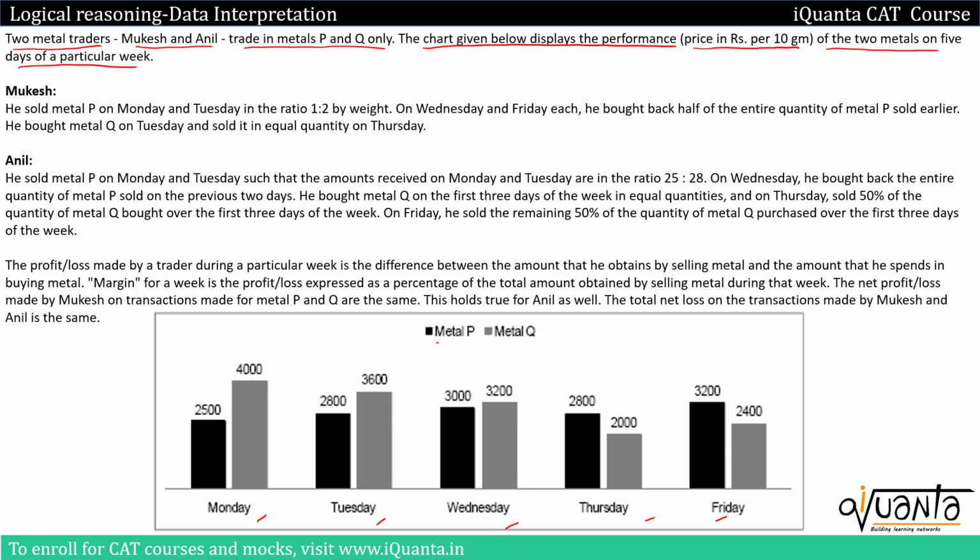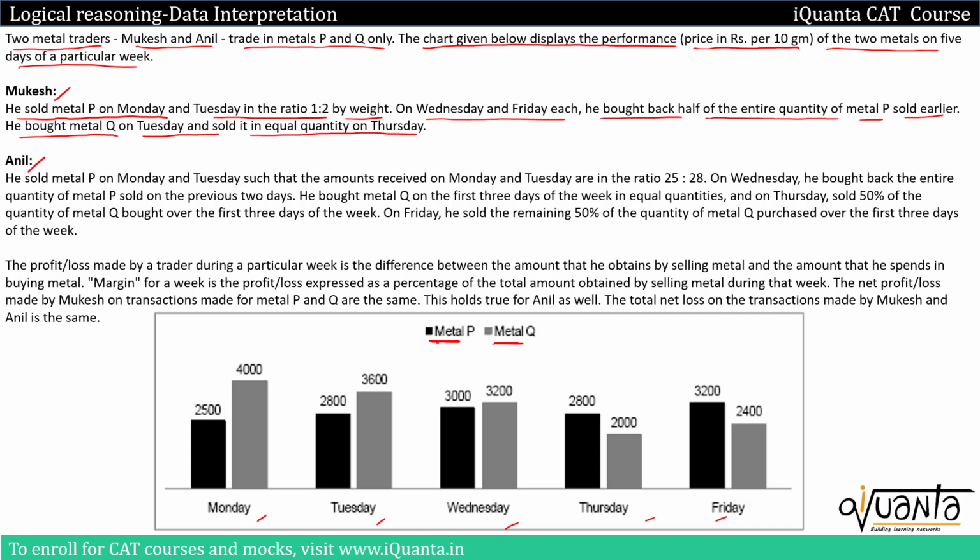We have metal P, it is represented by black portion, and gray one is metal Q. We have Mukesh here. He sold metal P on Monday and Tuesday in ratio 1:2 by weight. On Wednesday and Friday each, he bought back half of the entire quantity of metal P sold earlier. He bought metal Q on Tuesday and sold it in equal quantities on Thursday. So here we have been given the transaction related to Mukesh. What quantity of metal P did he sell, and when he bought it back. Same with metal Q as well.